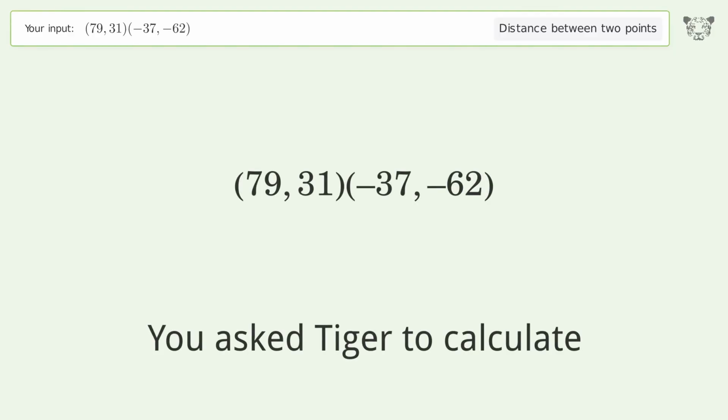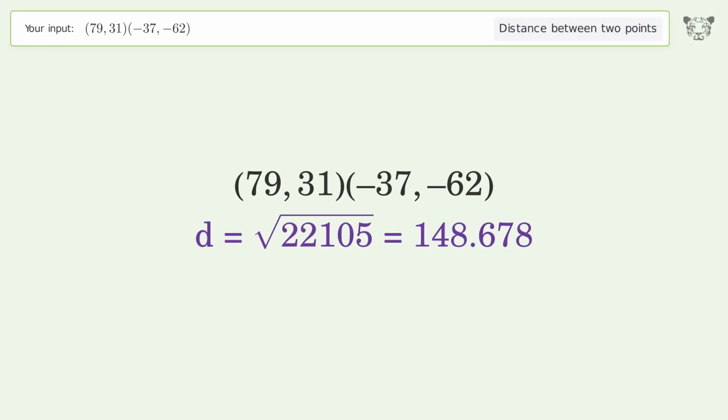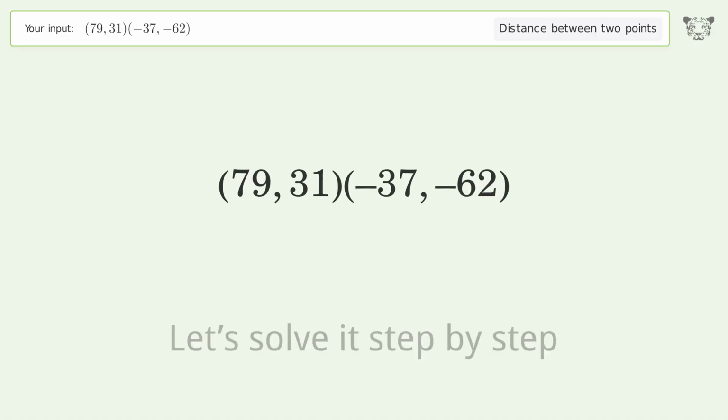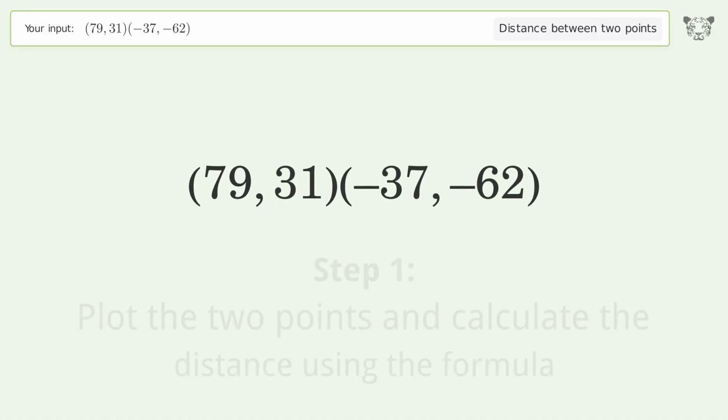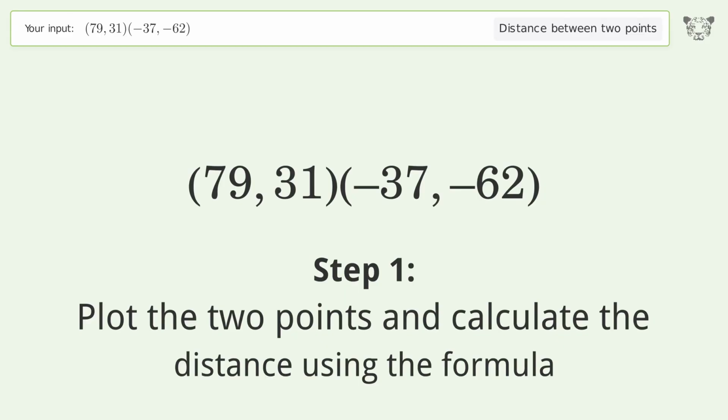You ask Tiger to calculate. This deals with the distance between 2 points. The distance between the 2 points is the square root of 22,105 or 148.678. Let's solve it step by step. Plot the 2 points and calculate the distance using the formula.